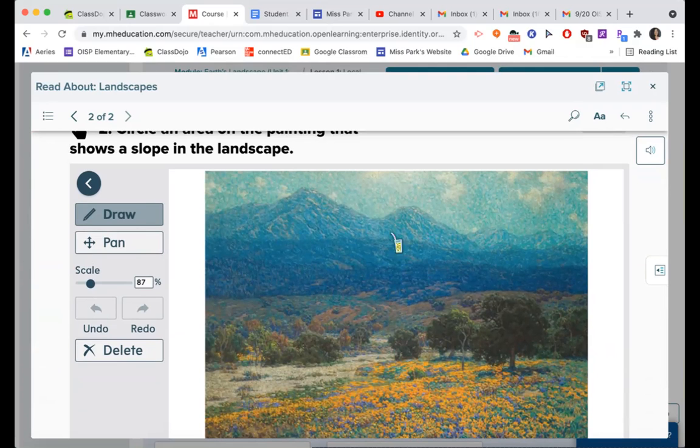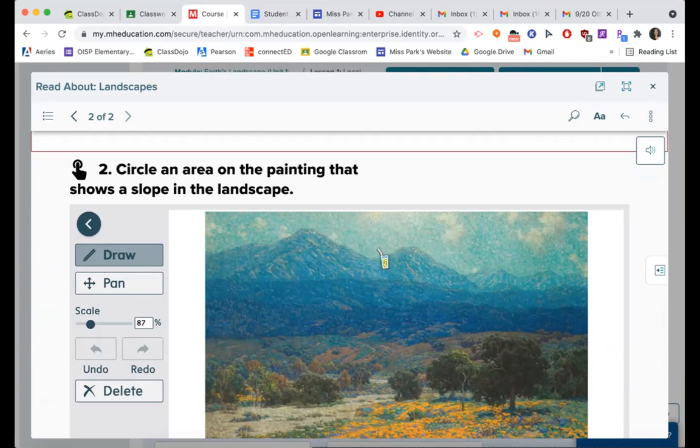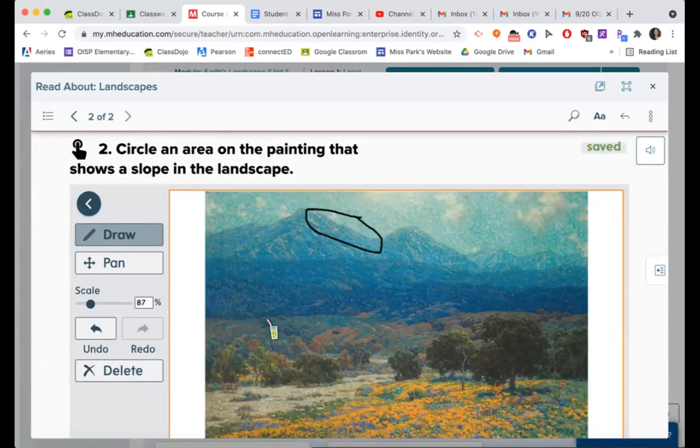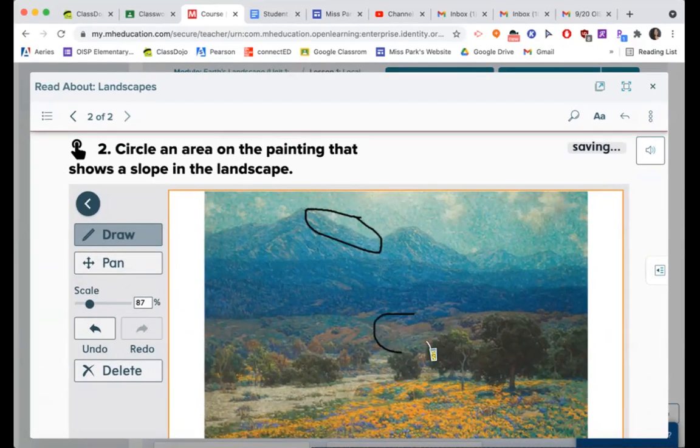So I'm going to click on draw. And here I see a slope right here. It's going down. It's slanting. There's this hill, and then look right here. It's slanting. Do you see how it's going down? And then right here, it's going up. Those are some slopes.